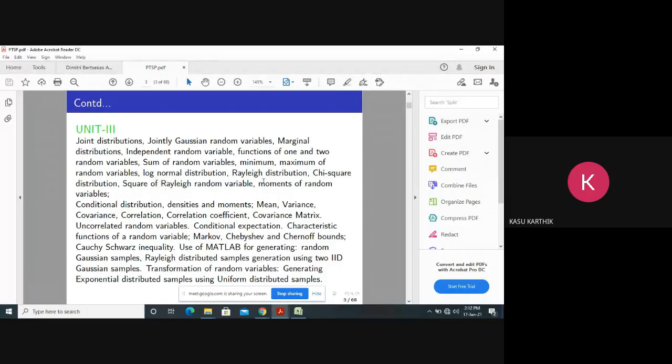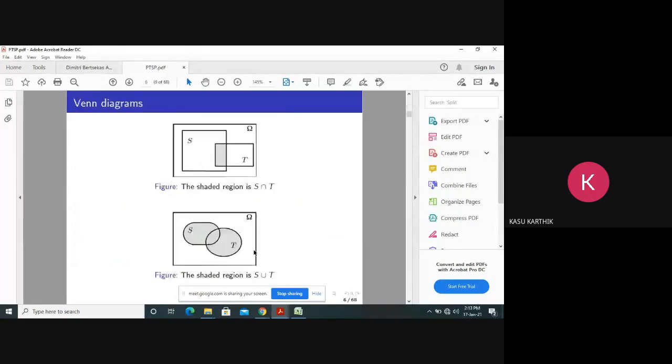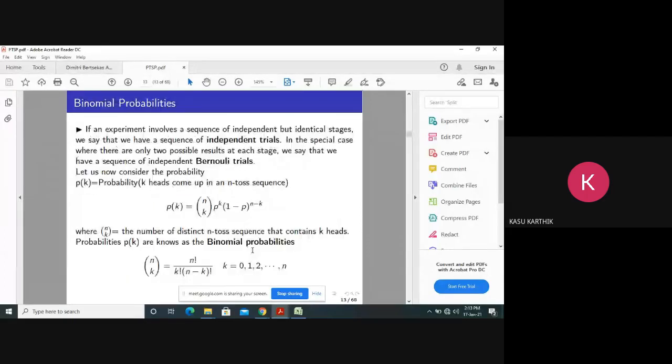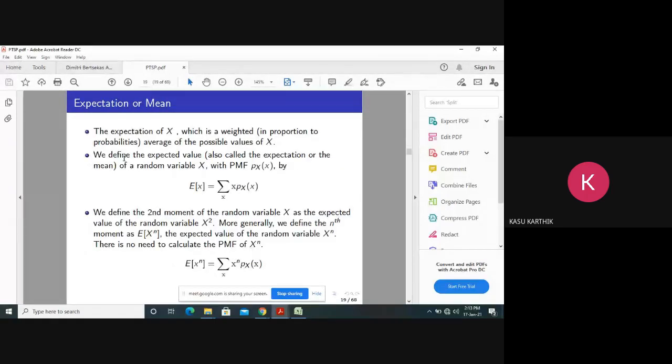What is there next? The remaining topics of the second unit are these. You know all these things, how to find expectation or mean. We have used these expectation and mean formulas many times in our ADC course. This is the nth moment, which we have also used in the ADC course. That's why I told you this PTSP is a prerequisite for the ADC course. We have used all these topics in our ADC course.